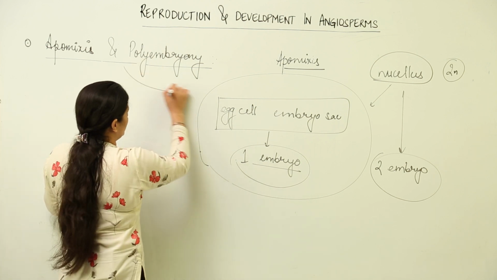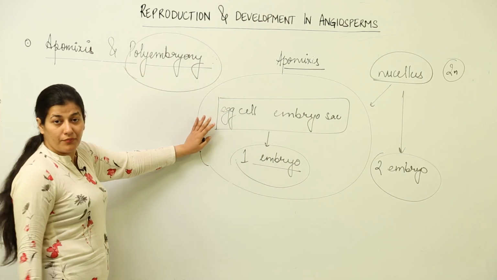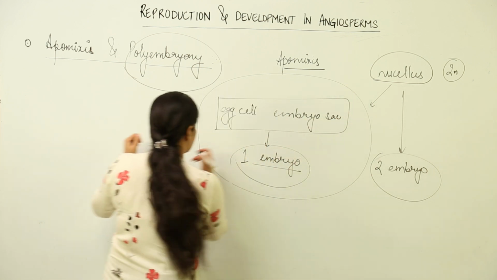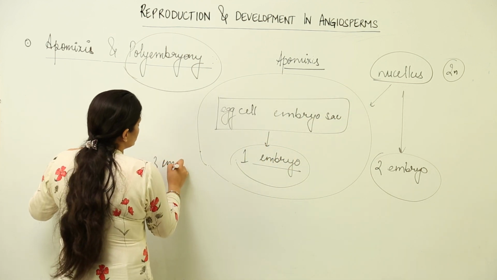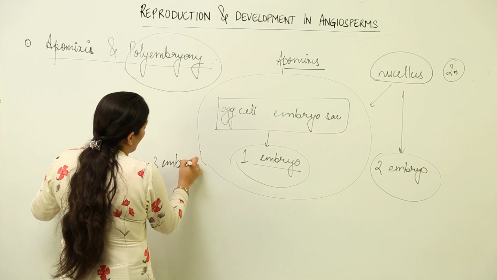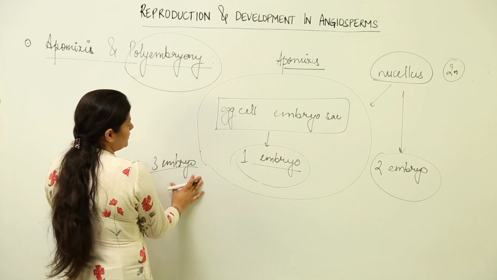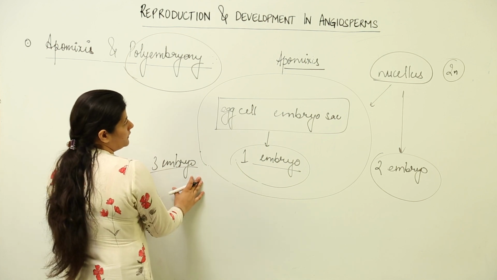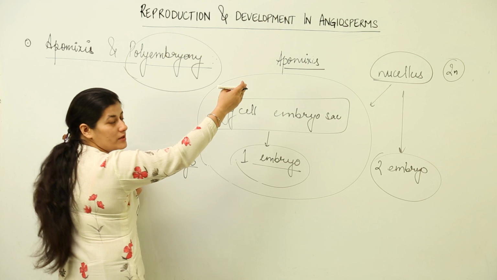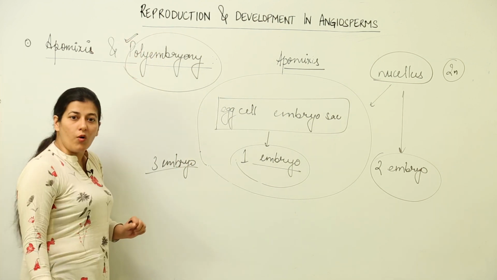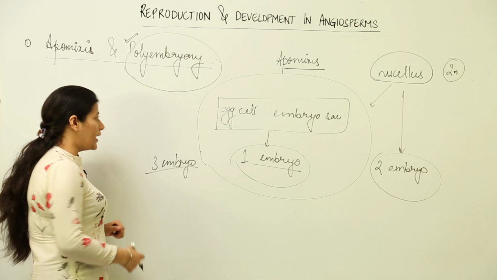That condition is known as polyembryony. It could be one embryo, it could be another nucellar cell forming a third embryo. So you can have more than one embryo being formed, one embryo by sexual reproduction, the others becoming embryos as a result of apomixis in the nucellar cells. That condition is known as polyembryony, more than one embryo.